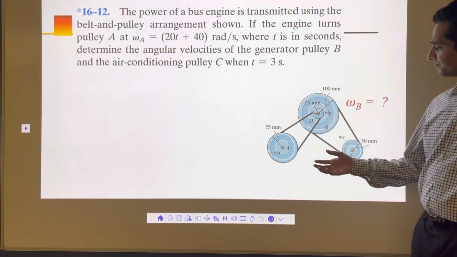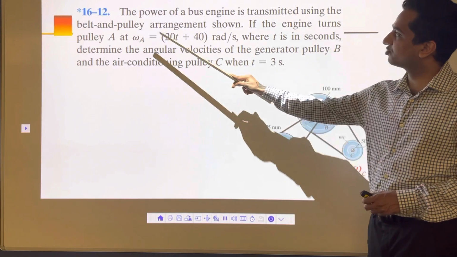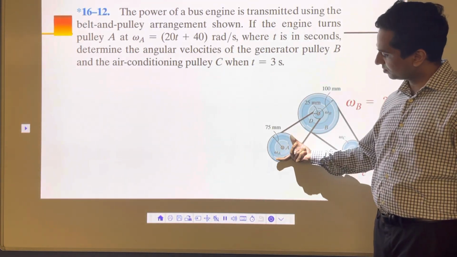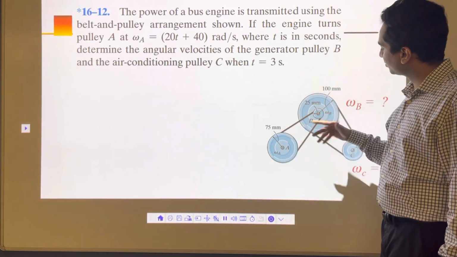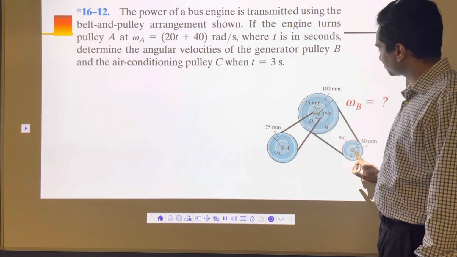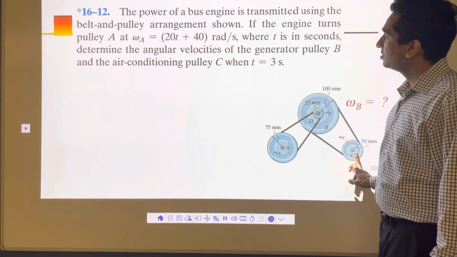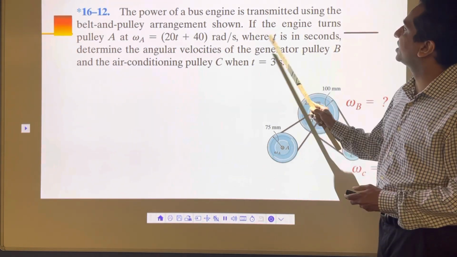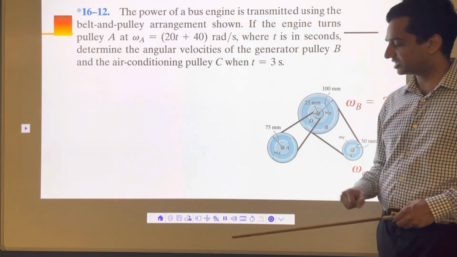The next problem we have is a bus engine transmitting power using a belt and pulley system. There is a big bus engine powering this pulley A, and this pulley A is further connected to this pulley B and then pulley C. So power transmission is going from here to here and here to here. Now this pulley B is driving a generator, and pulley C is driving the air conditioning.